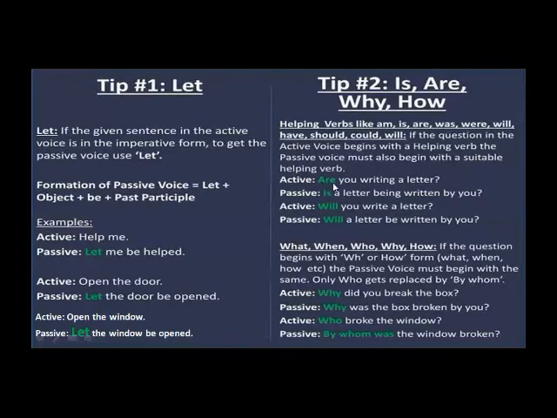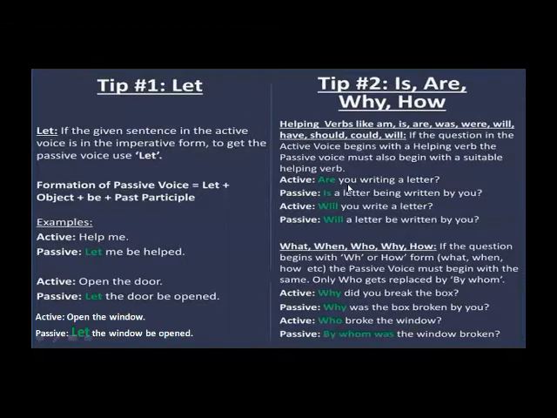This "are" is used here for you, but when we change it into passive voice, the object is taking the place of the subject, and it is a singular noun. So "is" will be used here. According to the object of the sentence, the helping verb will be changed.